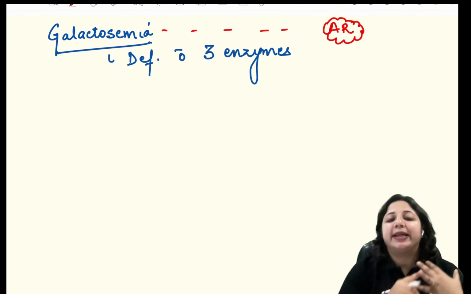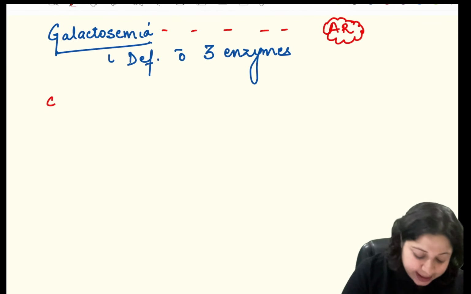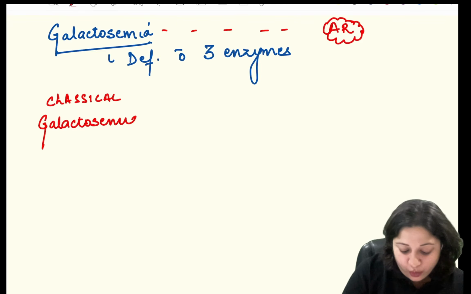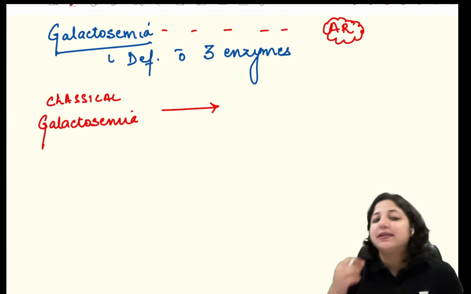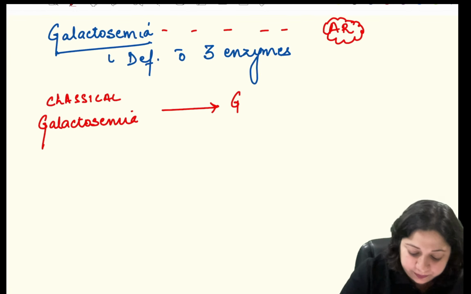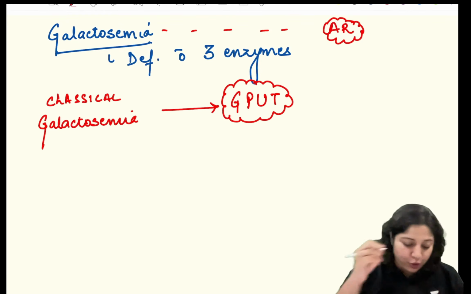Number two, we learned it has deficiency of three enzymes. Out of these, what is the term? Classical galactosemia. Which enzyme is responsible for causing classical galactosemia? Tell me, what is that enzyme? The answer is GALT. So what is GALT? Write down.